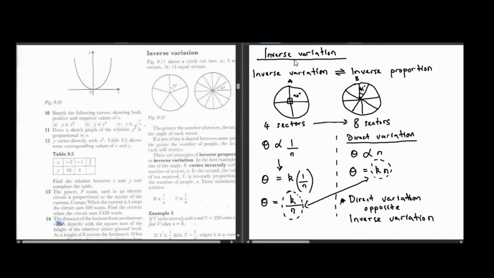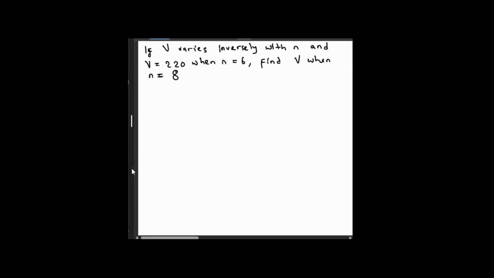Then when we look at the second example, we see that the volume of the T received, which is V, is inversely proportional to the number of people, which is also N. Those statements are written like that. Saka panapa we have to go to our first example, which in our case is example number 5. If V varies inversely with N and V is equal to 220 when N is equal to 6, find V when N is equal to 8.